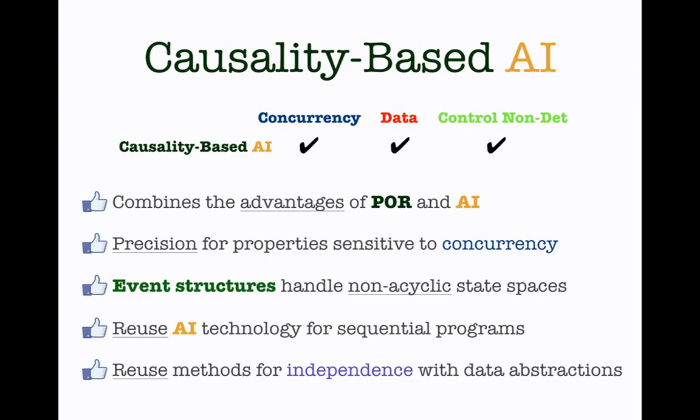And these are particularly important because once we consider data abstractions, the state space is typically going to contain cycles. And finally, one of the key designs of our approach is that we want to be able to port an abstract interpreter for a sequential program into a concurrent program. And we want to be able to reuse current methods for computing independence with data abstractions.